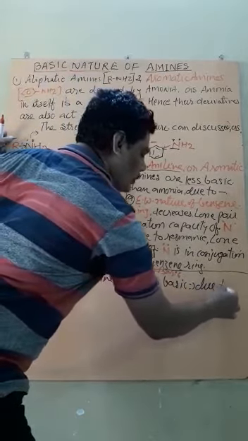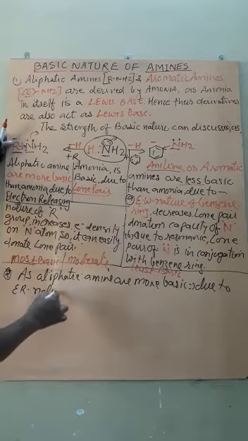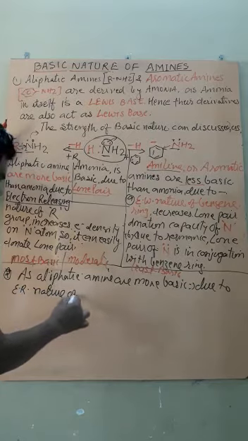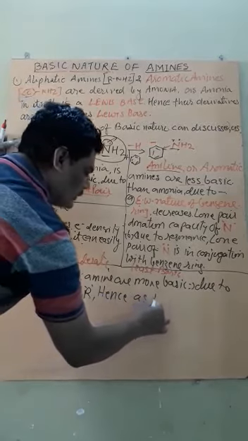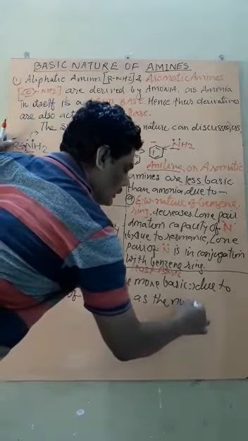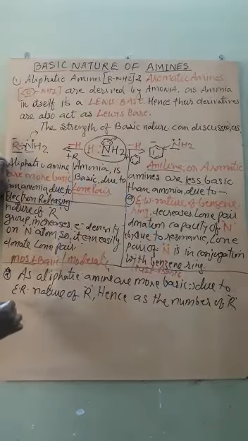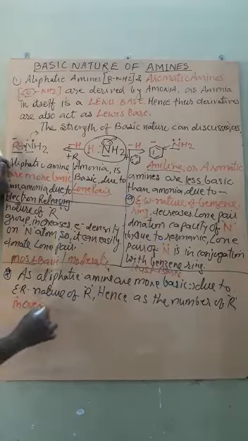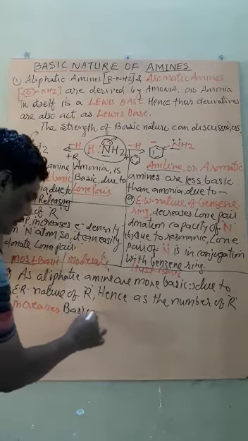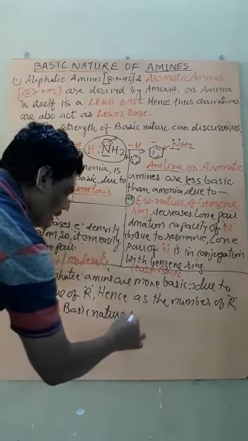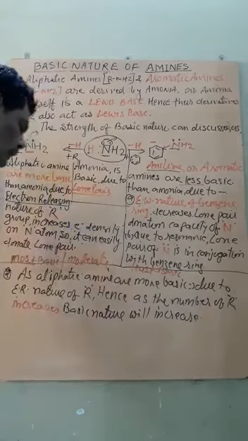Due to their electron releasing nature of R. Hence, as the number of R groups increases, the basic nature will increase.